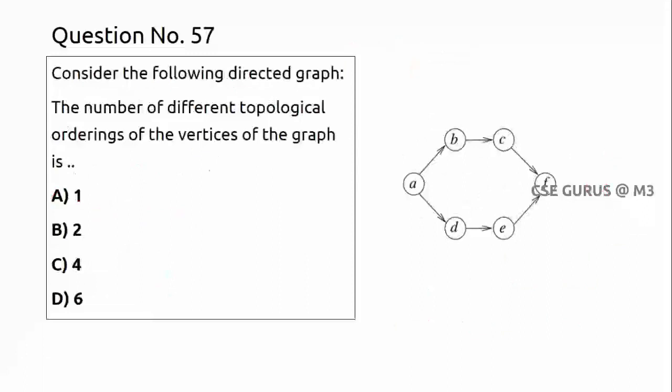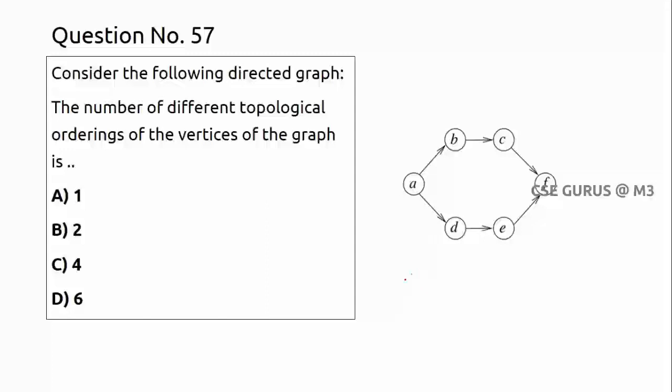Coming to question number 57. Following is a directed graph. It is again on topological sorting only. The number of different topological orderings you will get. I explained in the previous question what topological sorting and ordering are. So how many are there? Simply you can see here. Where is the relation for this one?